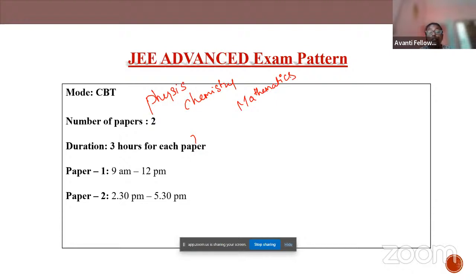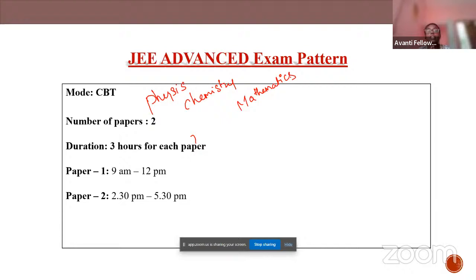The duration for each paper is three hours. From 9 a.m. to 12 p.m. you'll be writing paper one, and from 2:30 p.m. to 5:30 p.m. you'll be writing paper two. So you are going to write two papers, each containing physics, chemistry and mathematics.